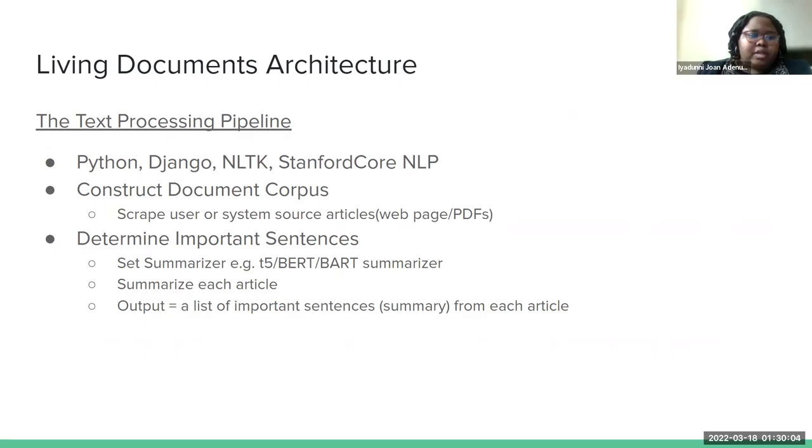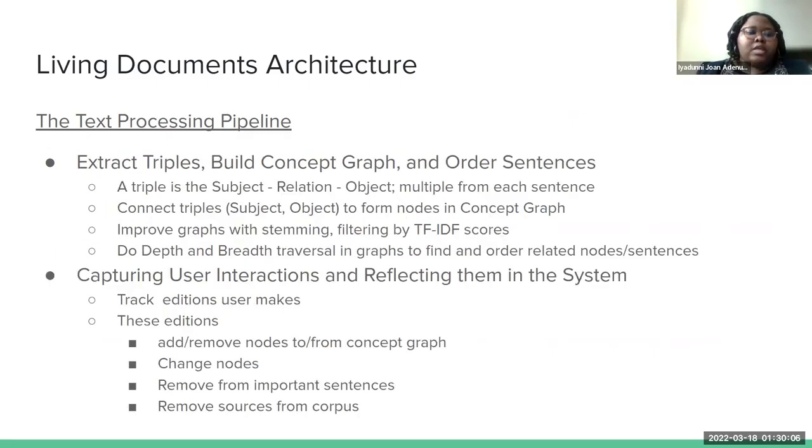After summarizing each article, we get a list of the important sentences from them. We extract triples, which is basically the subject and object portion of this, and build a concept graph. And we try to cluster similar nodes together and order the sentences that are provided to the user based on this.